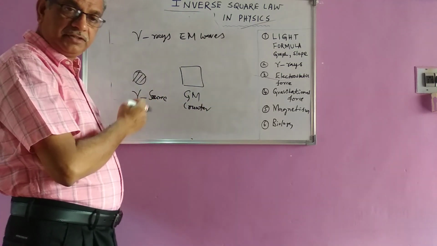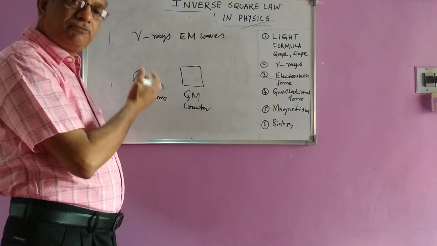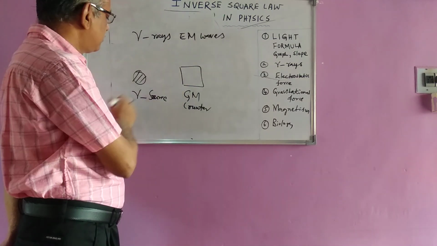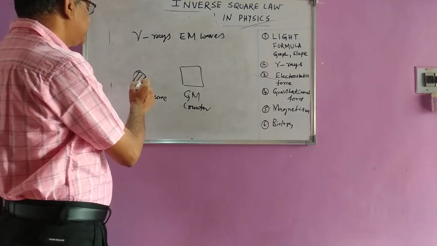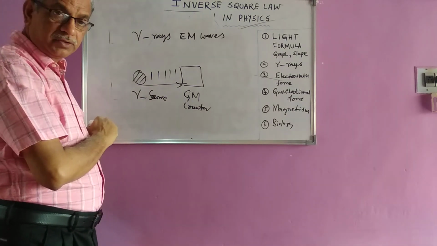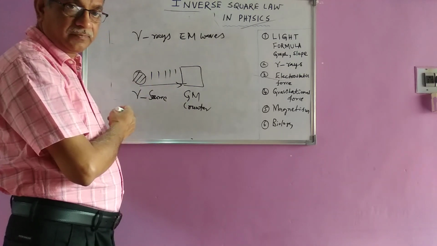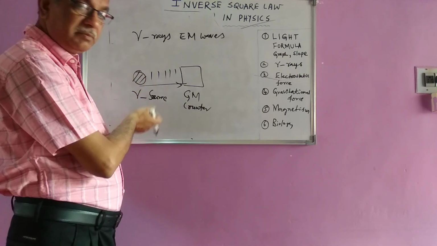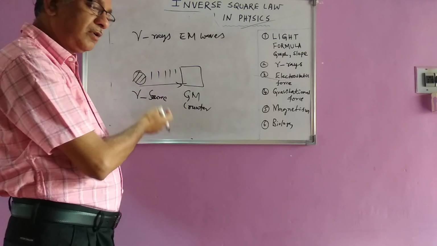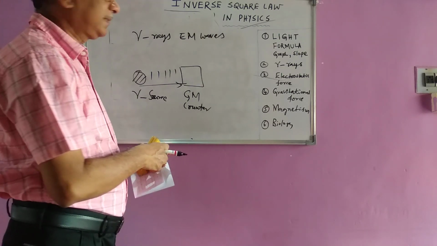In the case of light, as a detector you can use an intensity meter, or you can use a photodiode to measure the intensity values. Here in this case you put a GM counter and the gamma source is here, and as you change the distance of the gamma source to different places, you can get different values in the GM counter as the counts. And when you plot the graph, you will get a similar graph to what I have told there. And there also you can plot the graph in terms of log, or without log also, and see how the inverse square law is verified in the case of gamma rays.